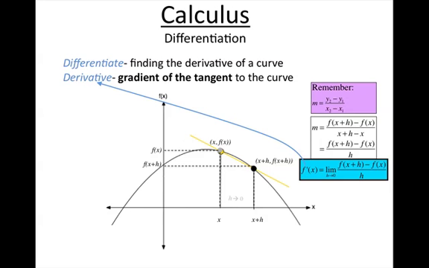So the derivative, which is what we want to find, is equal to the limit, which we've just done limits, so that should make sense. The limit as h approaches 0. In other words, as h gets smaller and smaller, so small that it basically creates 1 point. So the limit as h approaches 0 of f of x plus h minus f of x all on h. And we derived that from our gradient formula.